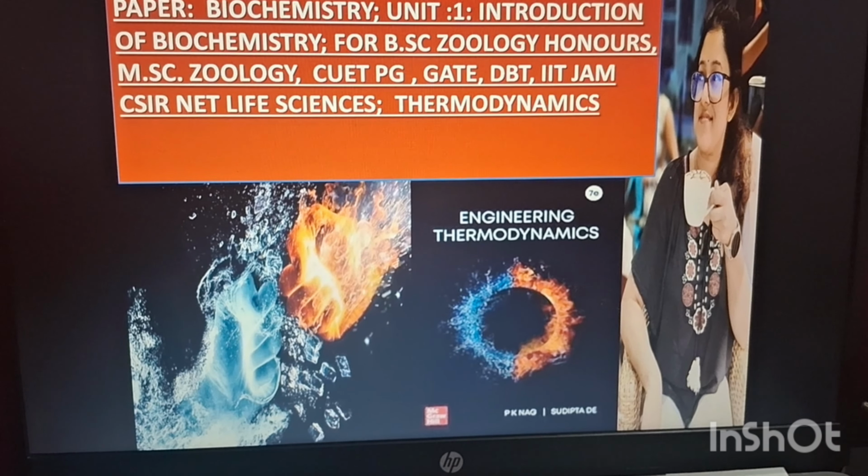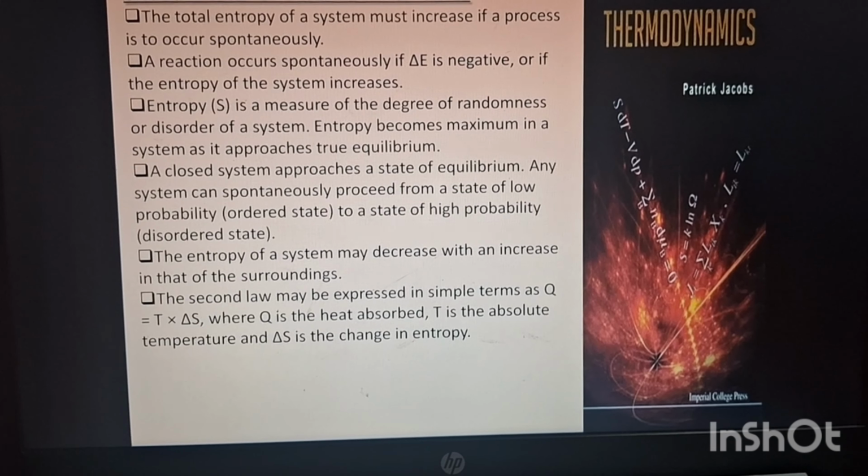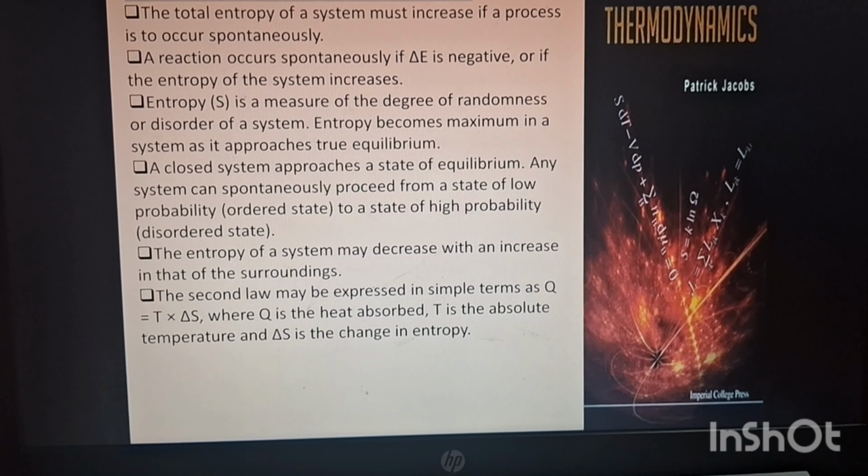The entropy of a system may decrease with an increase in entropy of the surroundings. The second law may be expressed in simple terms as Q equals T into delta S, where Q is the heat absorbed, T is the absolute temperature, and delta S is the change in entropy.